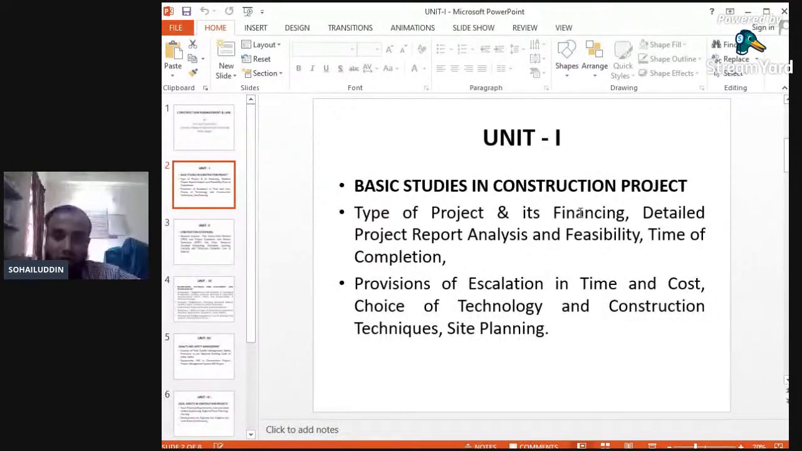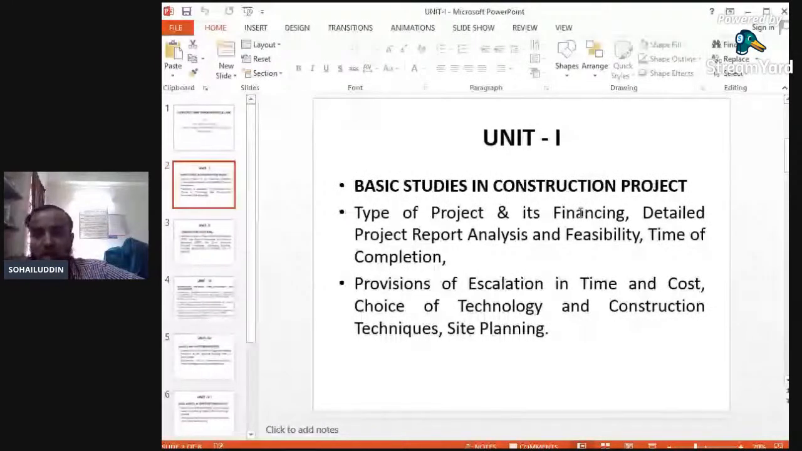So various technologies are nowadays being used for construction of projects in order to reduce the time of construction. All these technologies, equipment and techniques are used in order to reduce the cost and the time span. Various construction techniques, site planning, and planning works are also used.